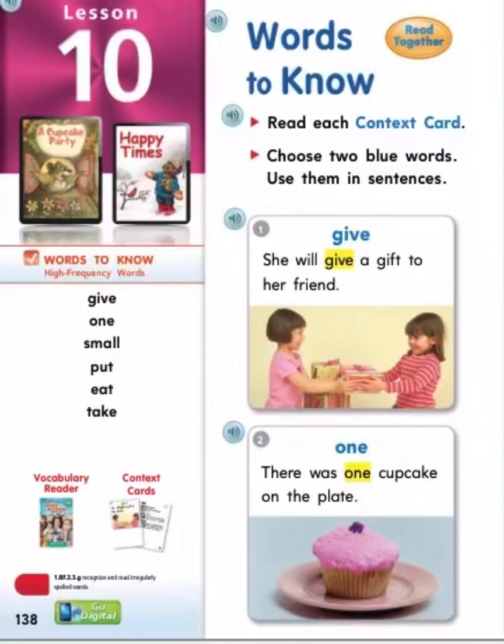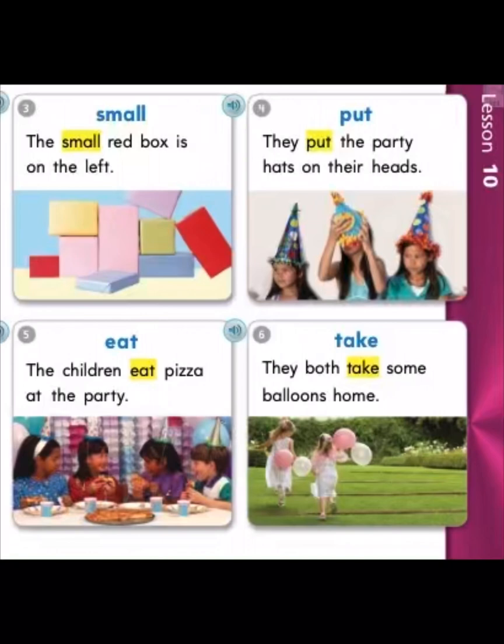1. There was 1 cupcake on the plate. Small. The small red box is on the left. Put. They put the party hats on their heads. Eat. The children eat pizza at the party. Take. They both take some balloons home.